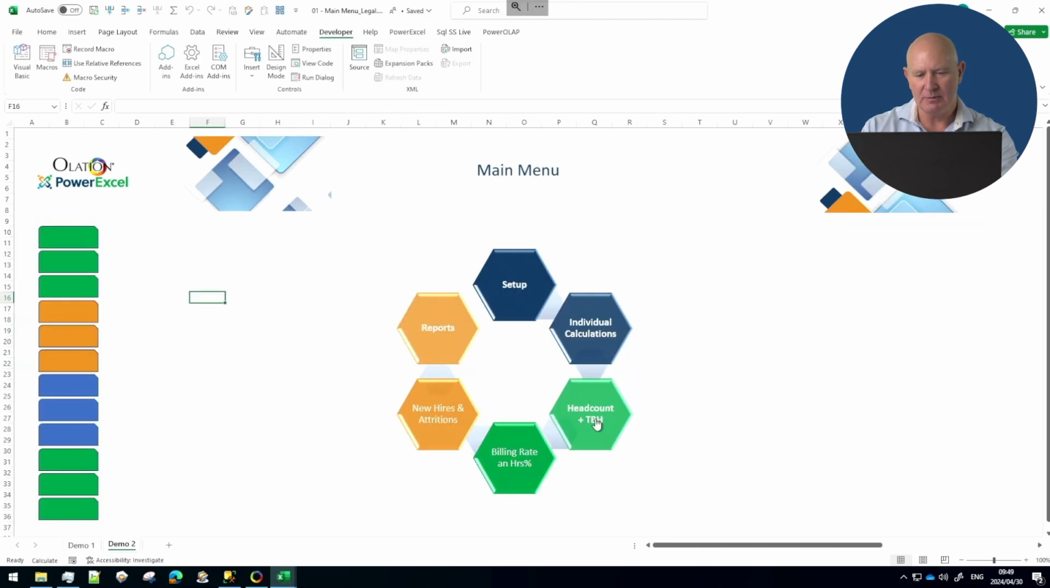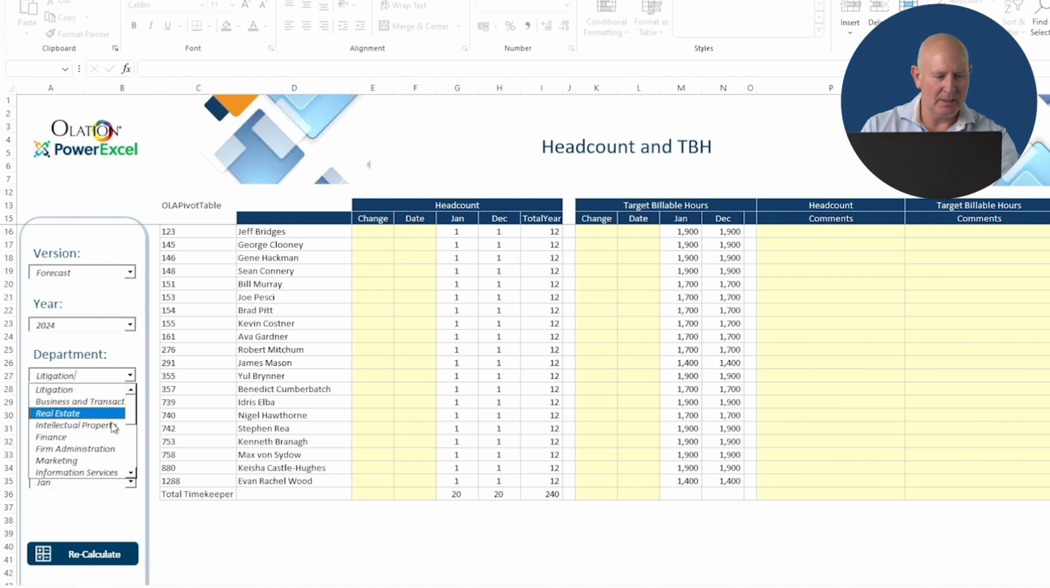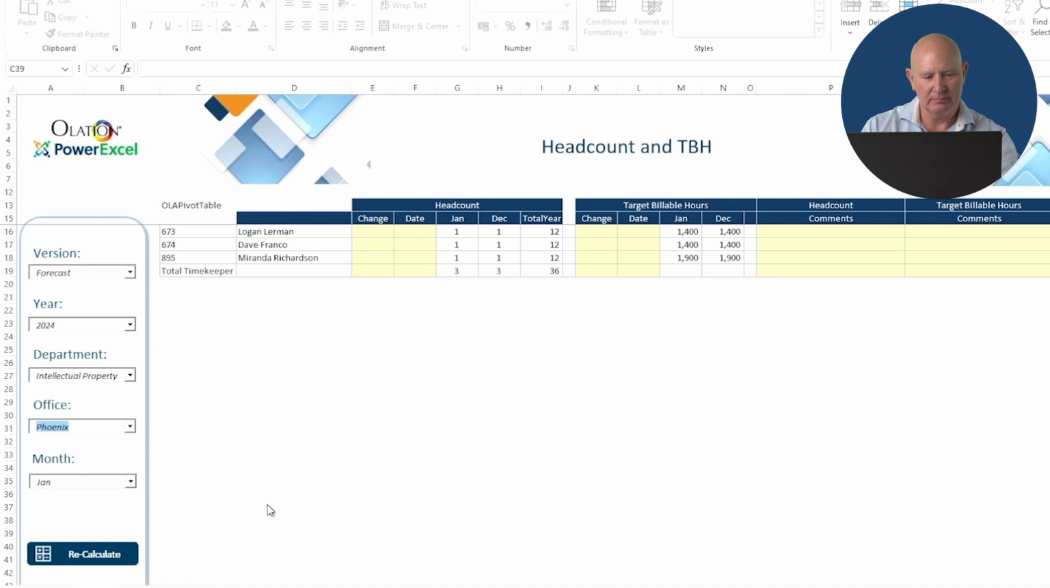Again, highly customizable, but here's a recommendation. We're going to deal with 2 or 3 things at once. So here we're dealing with headcount and the target billable hours at the same time. This time we've got the department litigation. If I look at a smaller department like intellectual property and something like Phoenix, we should get a smaller list.